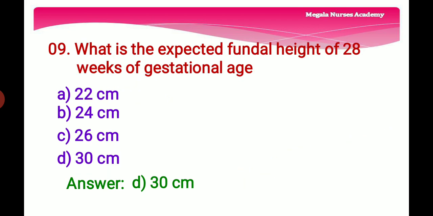9th question. What is the expected fundal height of 28 weeks of gestational age? Fundal height is the distance from the pubic bone to the top of the uterus. Option A, 22 cm. Option B, 24 cm. Option C, 26 cm. Option D, 30 cm. So the right answer is option D, 30 cm, because the fundal height should be about 30 centimeters at 28 weeks of pregnancy. What is the expected fundal height of 28 weeks of gestational age? Option D, 30 centimeter.